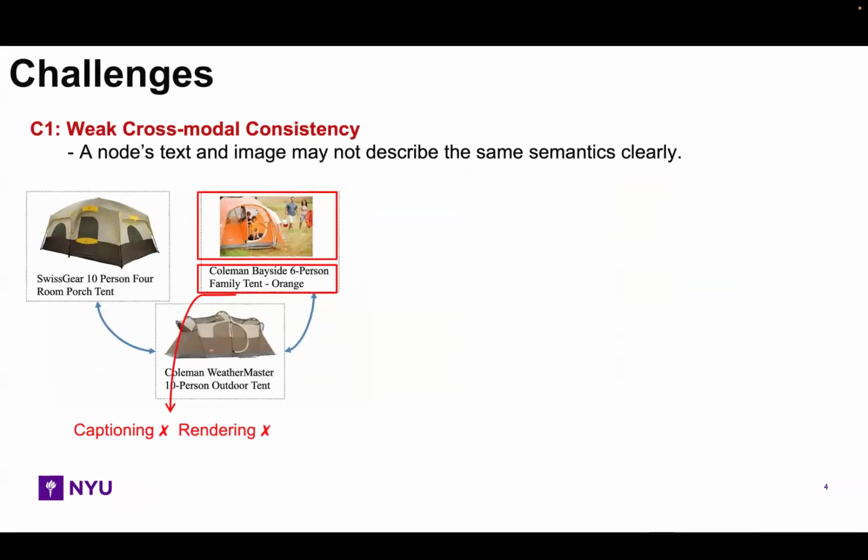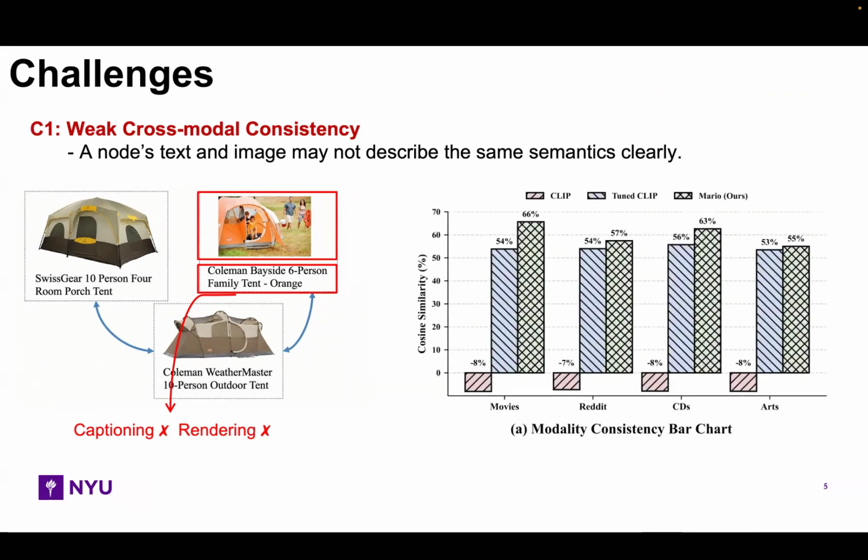When we move from isolated pairs to multimodal graphs, the first challenge is weak cross-modal consistency. This means the text and image of the same node may not express exactly the same semantics. The image is not simply a rendering of the text, and the text is not simply a caption of the image. To verify this, we measure the cosine similarity between text and image embeddings.